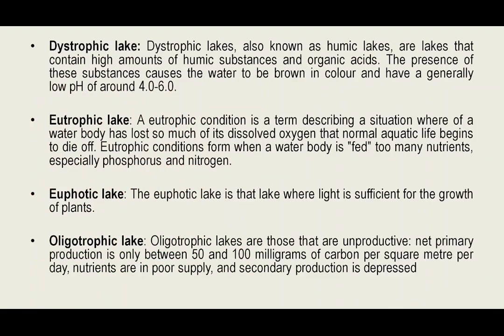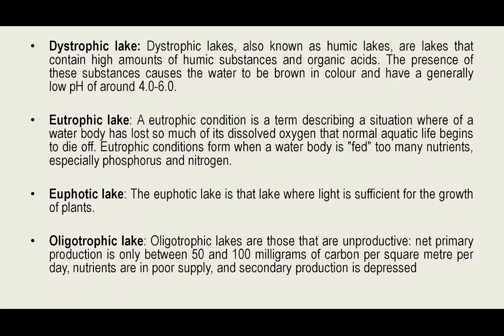Let's see the dystrophic lake. Dystrophic lakes, also known as humic lakes, are lakes that contain high amounts of humic substances and organic acids. The presence of these substances causes the water to be brown in color. We got this answer, and they have a generally low pH of around 4 to 6. What is a eutrophic lake? A eutrophic condition is a term describing a situation where a water body has lost so much of its dissolved oxygen that normal aquatic life begins to die off.